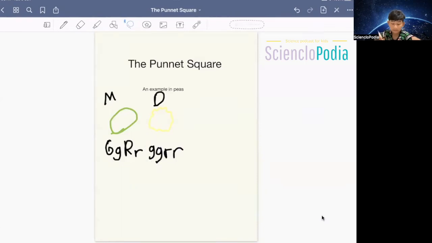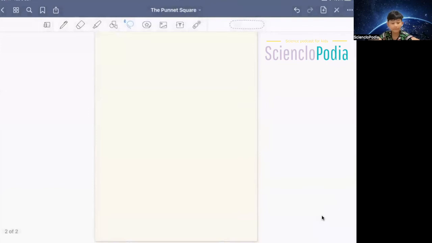So let me go to the next slide. Okay, I've left out nothing here, so I can finally start drawing. What I'm going to draw here is the sperm and the egg. The sperm will be at the top.